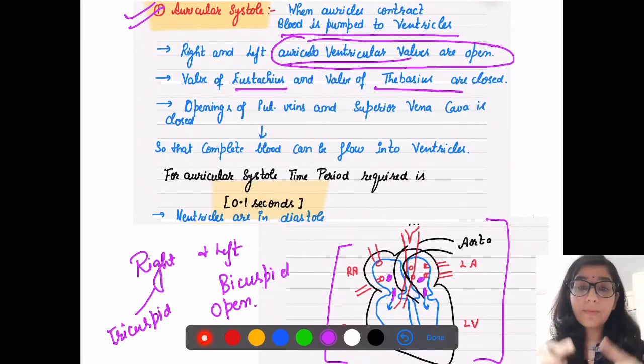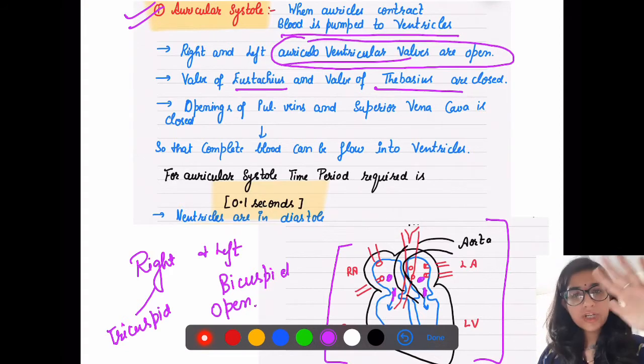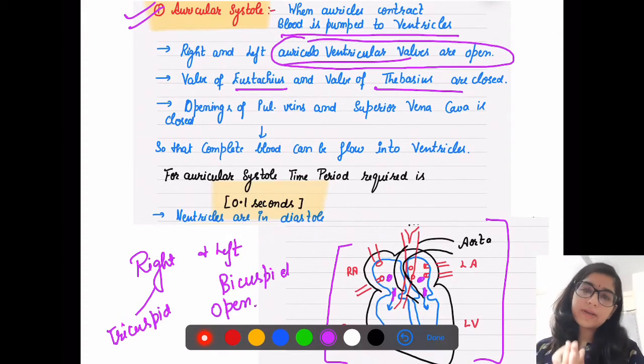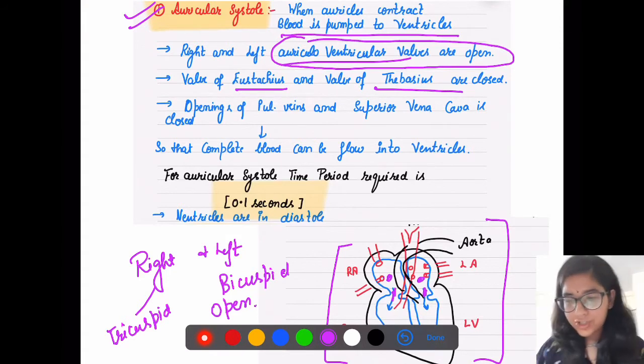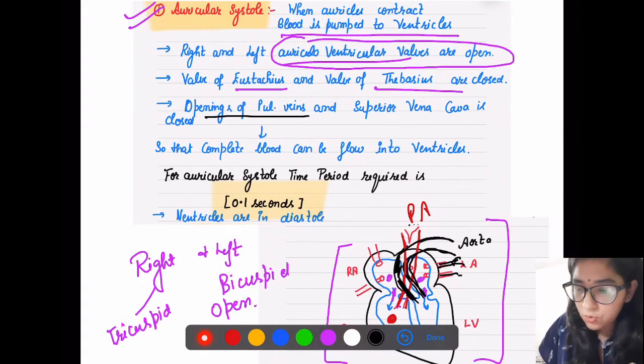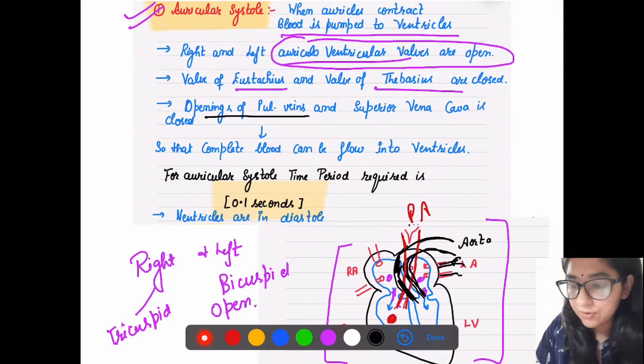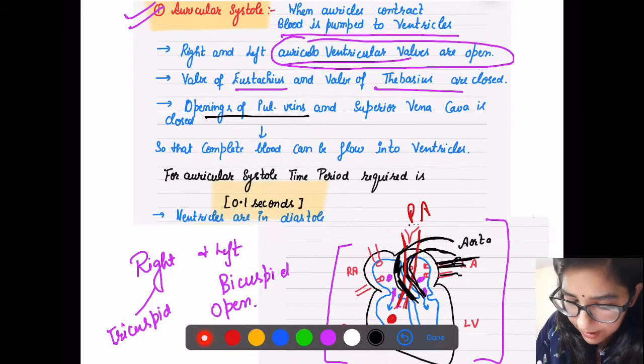But yes, अगर bicuspid tricuspid नहीं open होंगे, how will they transfer blood to ventricle? So that is why bicuspid and tricuspid open हो जाएंगे, वो गेट्स ओपन हो गए. Now the valve of Sebaceous and Eustachius, they will be closed. So now here one more thing for you to understand, because auricles ने जितना रिसीव करना था blood, now they have received. So these pulmonary veins, let's make it with red. So these are our pulmonary veins.